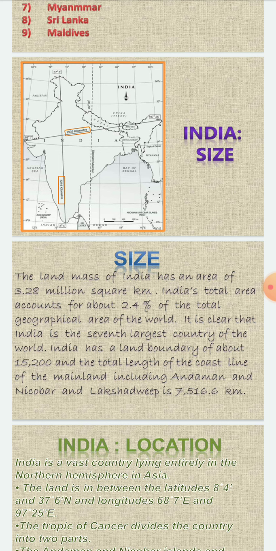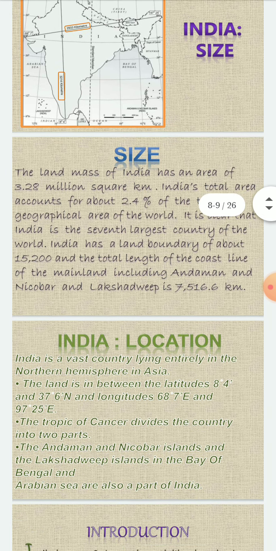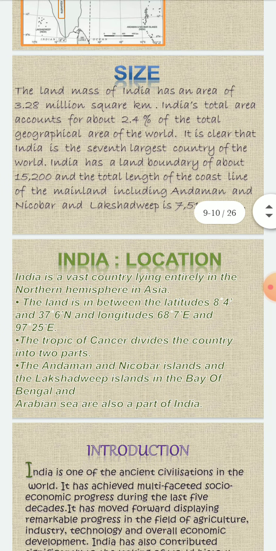So it has a total area of 3.28 million square kilometers, and it occupies around 2.4% of the total geographical area of the world. It is the seventh largest country in the world, and it has a land boundary of about 15,200 km, and a total coastline, including the Andaman and Nicobar and the Lakshadweep Islands, of 7,516 km.